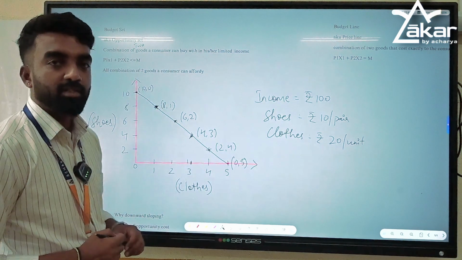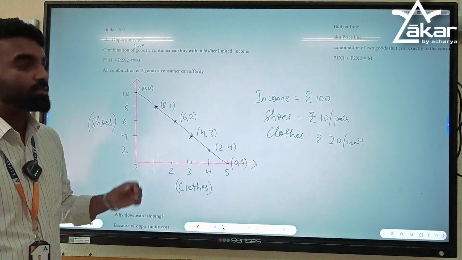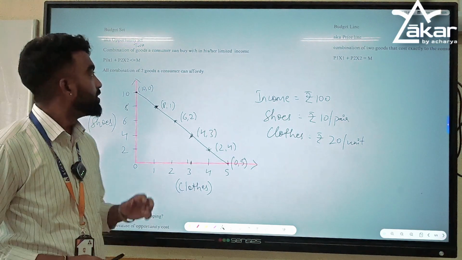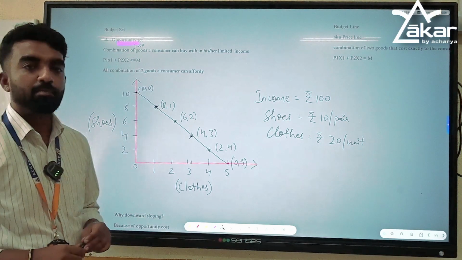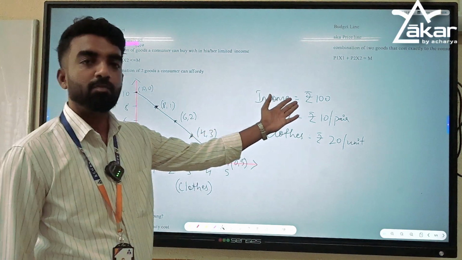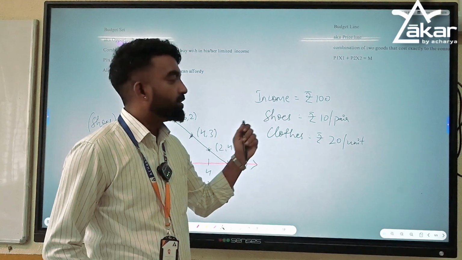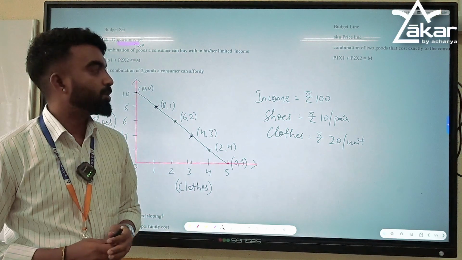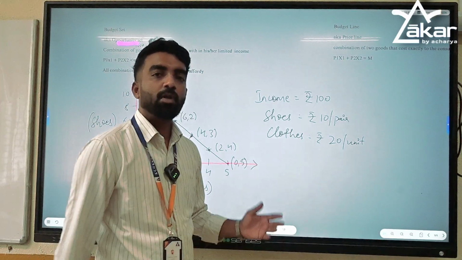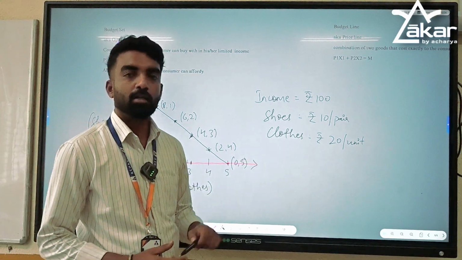So what is the meaning of budget set? It is also known as opportunity set, and it is a combination of two goods a consumer can buy within his income. Let's say a consumer has an income of rupees 100 and wants to purchase shoes and clothes. Let's say one pair of shoes is 10 rupees.